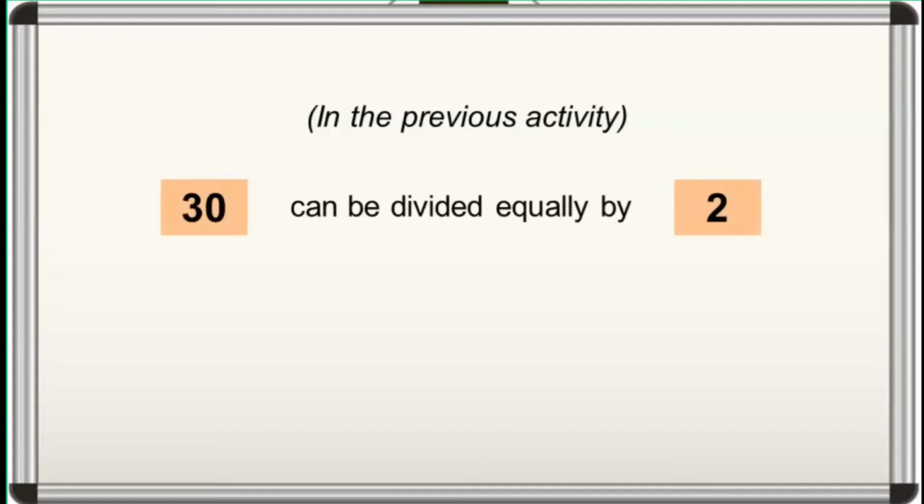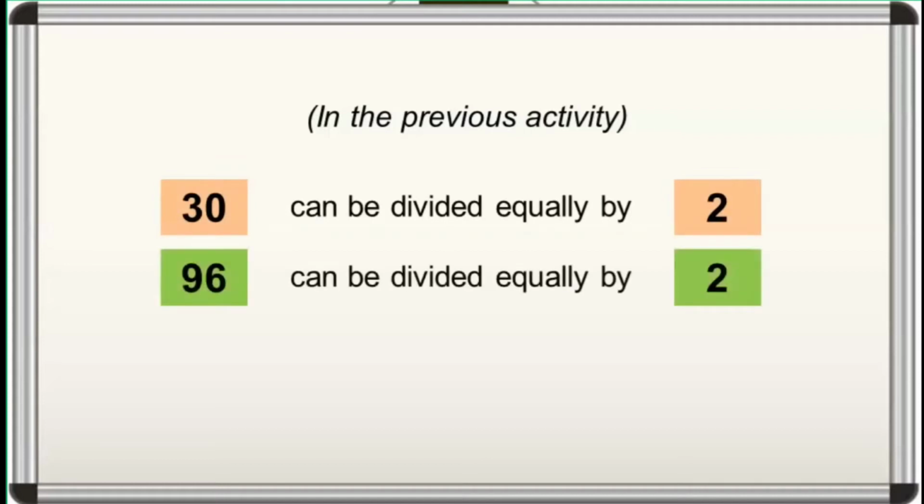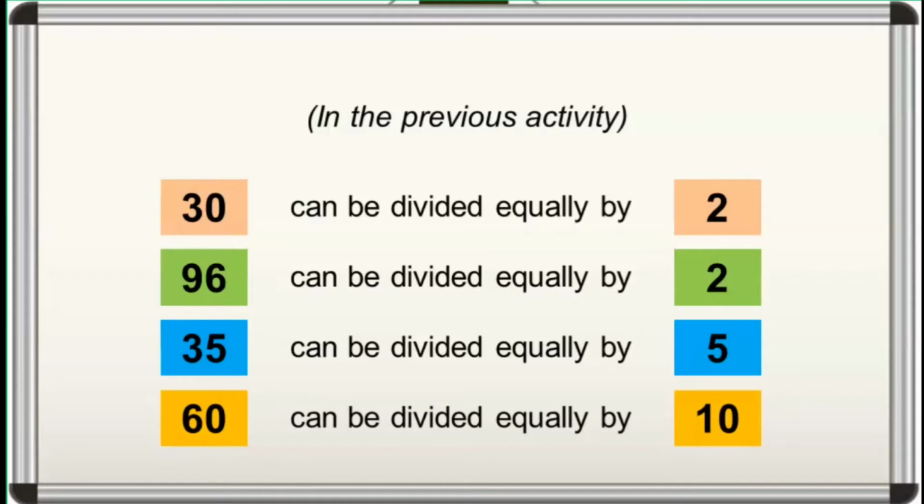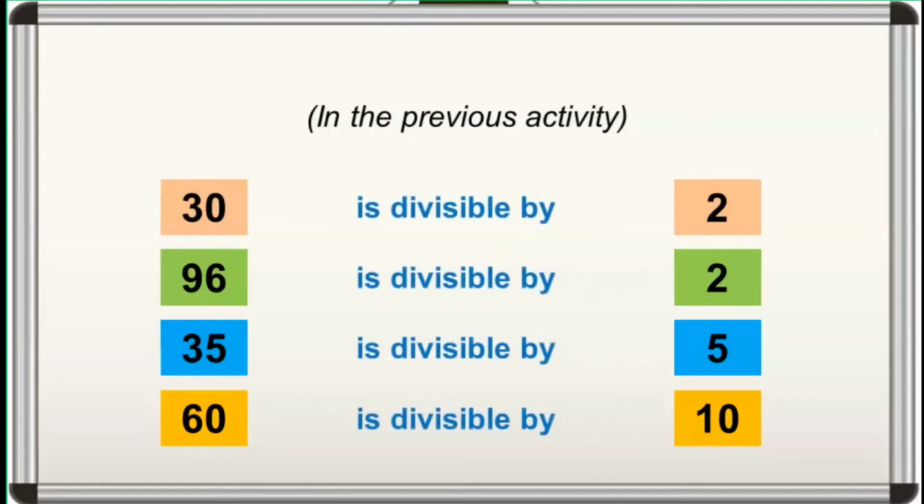Going back in our previous activity, we have known that 30 items can be divided equally by 2 persons. 96 items can be divided equally by 2 persons. 35 items can be shared equally by 5 persons. And 60 items can be shared equally by 10 persons. The phrase can be shared equally or can be divided equally may be replaced by the phrase is divisible by.